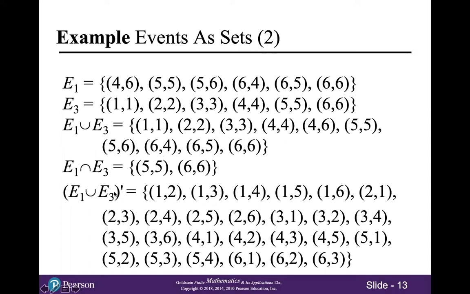All right. And then the complement of E1 union E3, that would be the set containing all outcomes that are not listed here. So since there are 1, 2, 3, 4, 5, 6, 7, there are 10 outcomes in this set. The sample space has 36 outcomes. You can check that. That means that the complement of E1 union E3 would contain 26 outcomes.